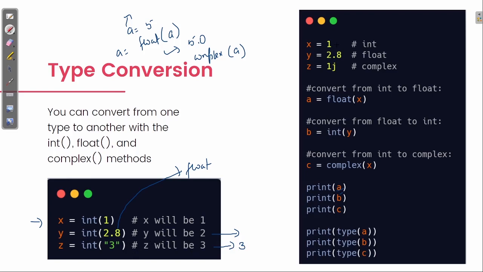Next here you can see it is integer type. This is float type, this is complex type with no real value. Now convert int to float, simply write float and then inside bracket you need to write the variable x. Then y, then complex, you can just print it out and check. Now print type and then a, it will show you the class under which it is. Like if earlier x was under integer class, now after this a will be under float class. Now you can understand how it is being converted.